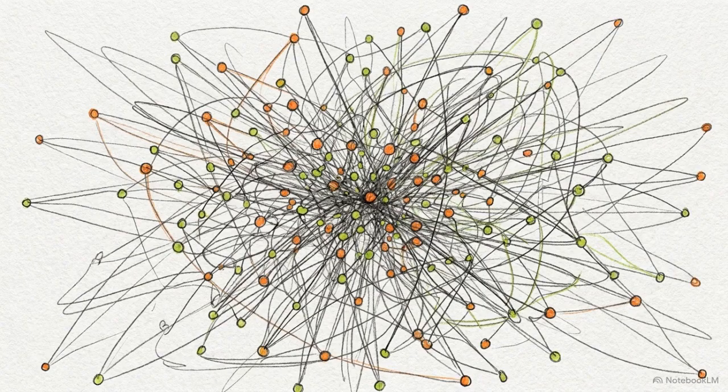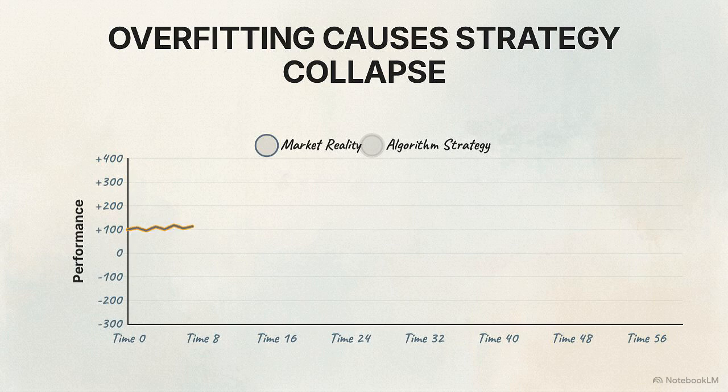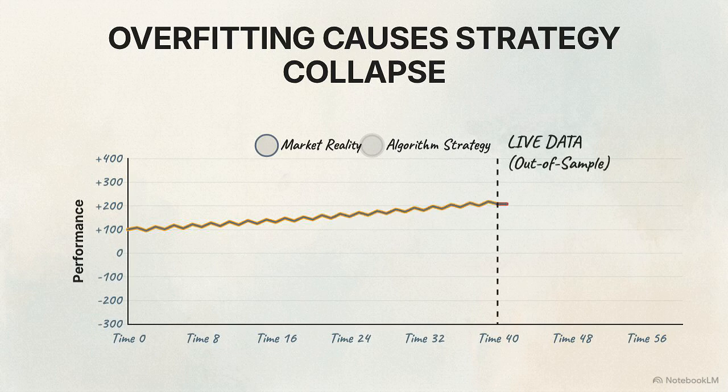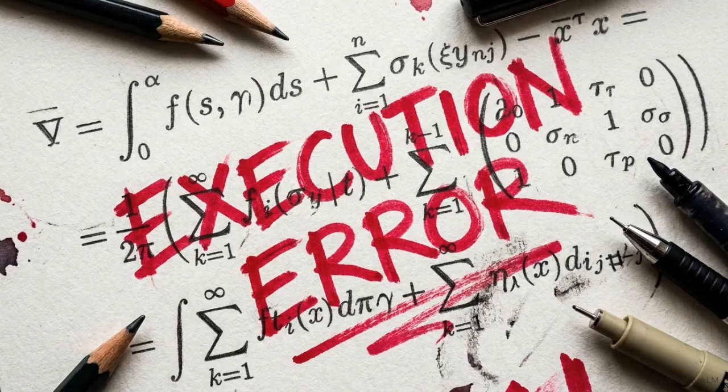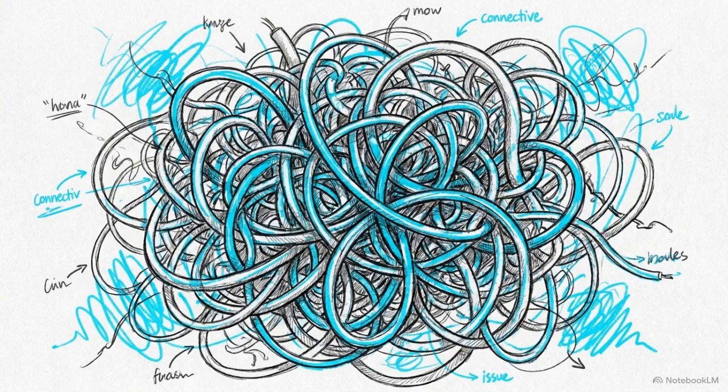The alternative is the empirical approach. This is unguided data mining. The developer relies entirely on machine learning and genetic algorithms to search for trading rules that maximize simulated profit, ignoring economic logic entirely. This chart illustrates the fatal flaw of the empirical approach, catastrophic overfitting. Given too many degrees of freedom, the algorithm curve fits itself to historical noise. It creates a perfect historical record, but upon encountering live, out-of-sample data, the strategy collapses. A system built on pure theory will break under market friction, and one built on historical data will simply lie.